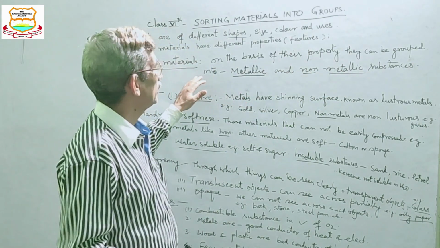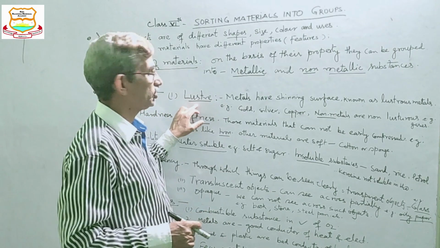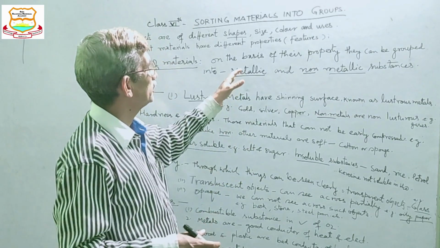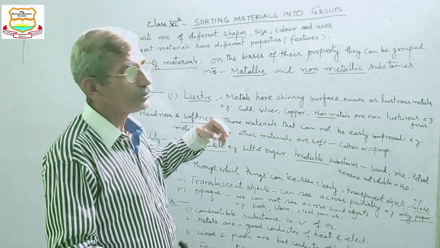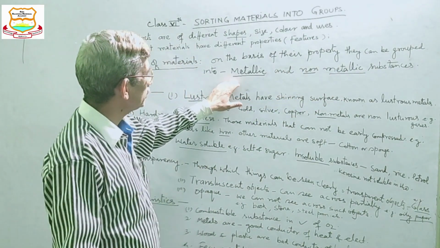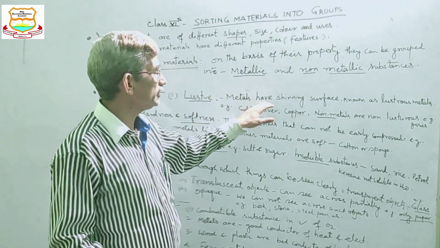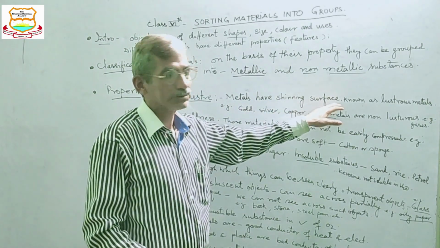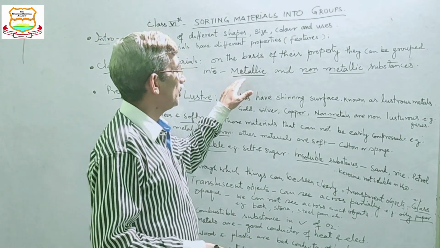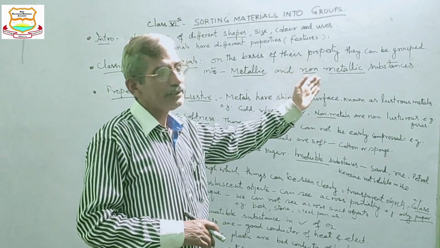For example, I am taking one property, that is luster. On the basis of luster, or the shining of the material, the material can be grouped into two categories, that is metallic and non-metallic. Metallic means those with shining surfaces, that is metals, which have a shining surface and are known as lustrous metals. So on the basis of shining, they can be said to be metallic and non-metallic.